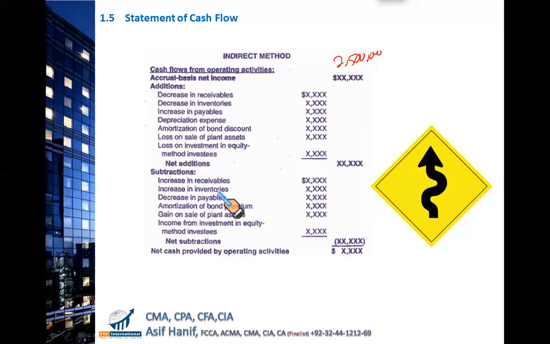You will be tested on the indirect method. You will find hardly a single or a couple of questions on the direct method, which are very straightforward. You would be tested on the indirect method, historically. Now listen to me. What you're going to add, what you're going to deduct, and why. First thing you will see is your receivables. If your receivables have decreased over the period, like your opening receivables were 100 at the start of the year, at the end of the year, the closing receivables are 80.